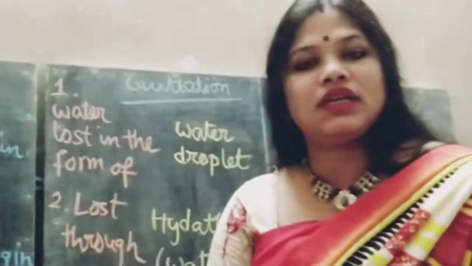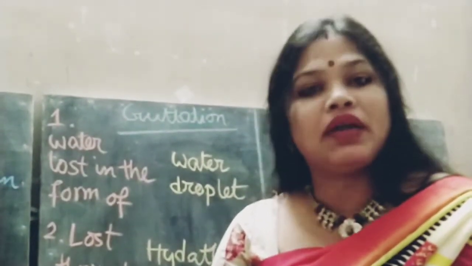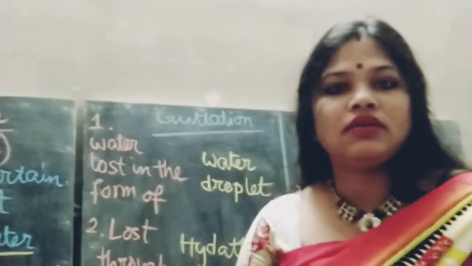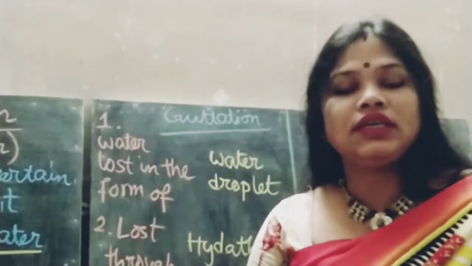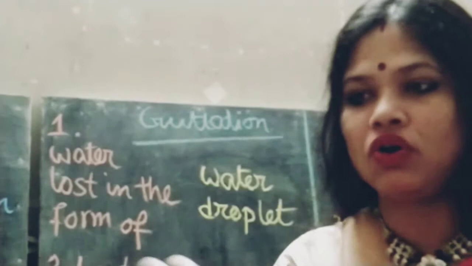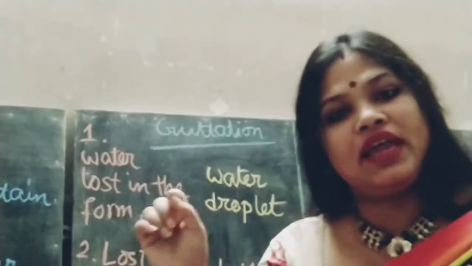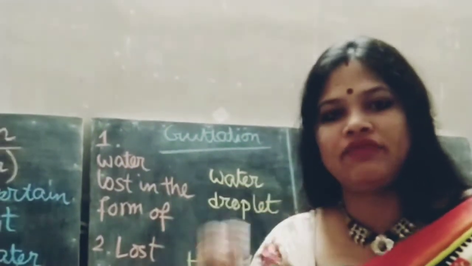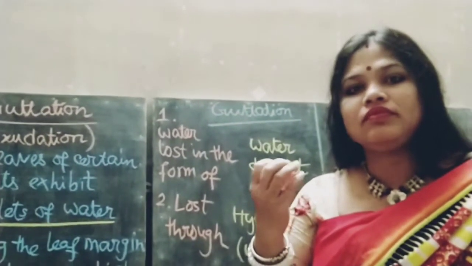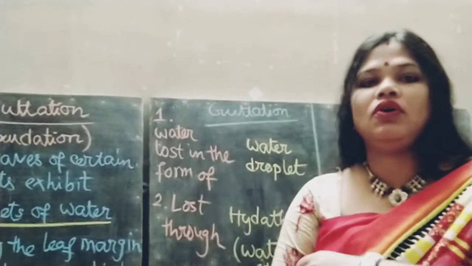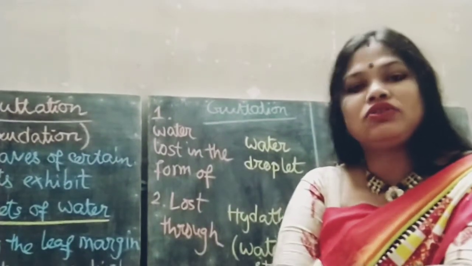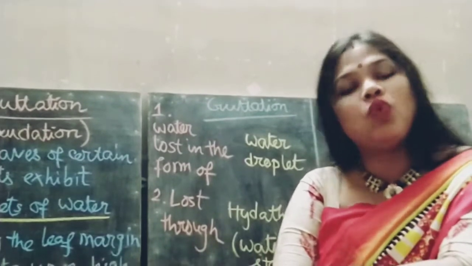Now the guttation or exudation. Some plants like banana, nasturtium, strawberry, some ferns, these plants, at their leaf margin or the tip of the veins, there are veins inside the leaf, the tip of the veins exude water in the form of water droplets.